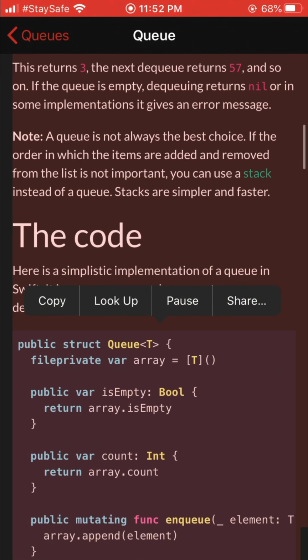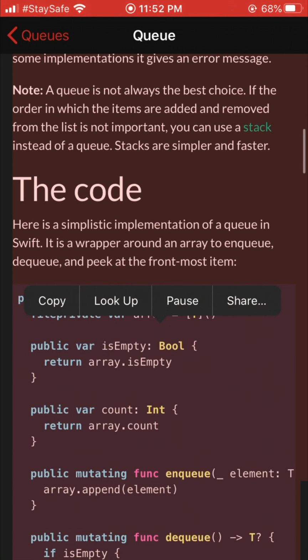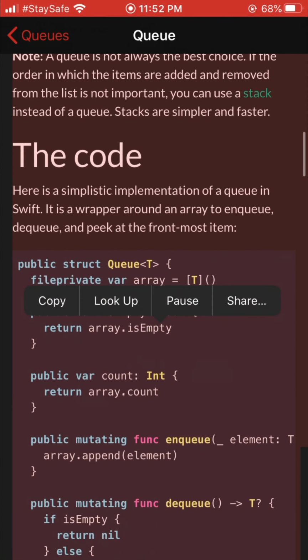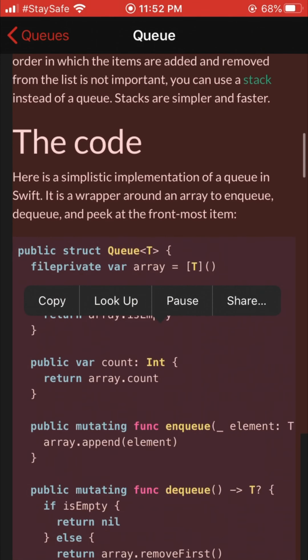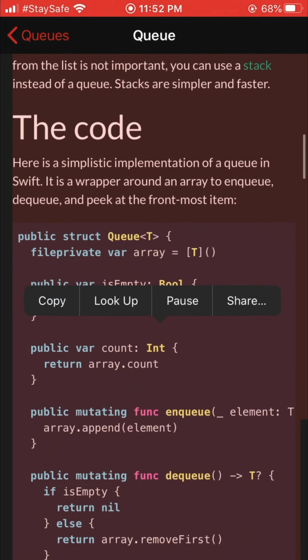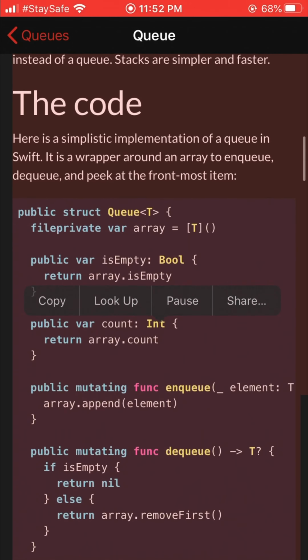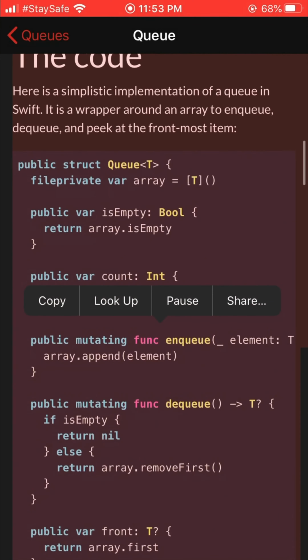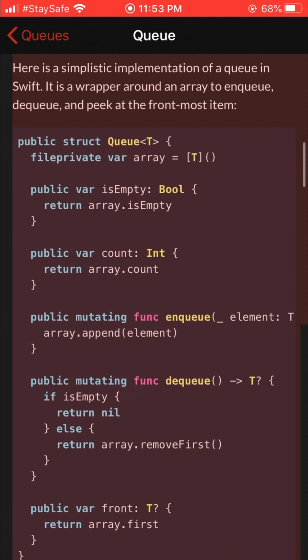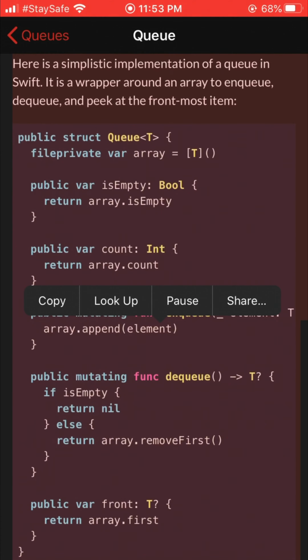Note: a queue is not always the best choice. If the order in which the items are added and removed from the list is not important, you can use a stack instead of a queue. Stacks are simpler and faster. The code here is a simplistic implementation of a queue in Swift. It is a wrapper around an array to enqueue, dequeue, and peek at the frontmost item.